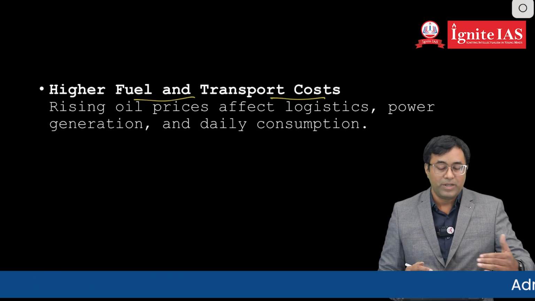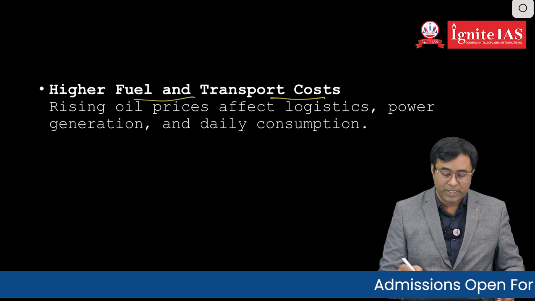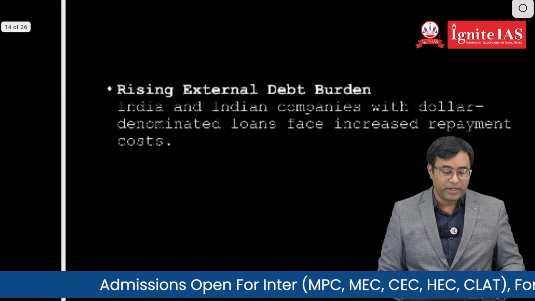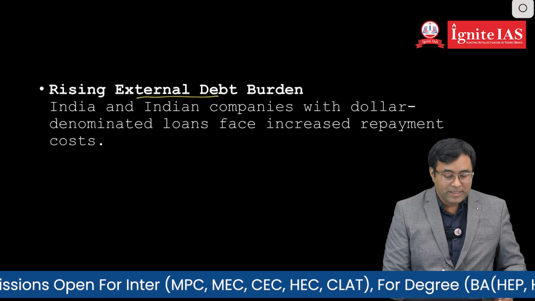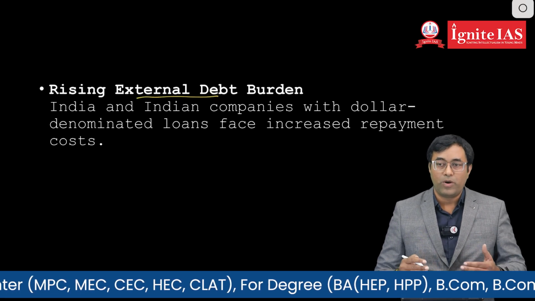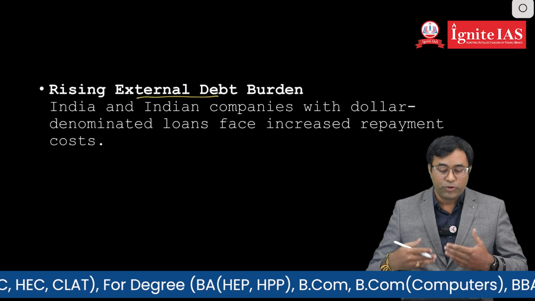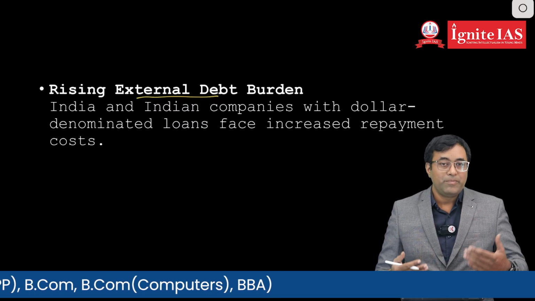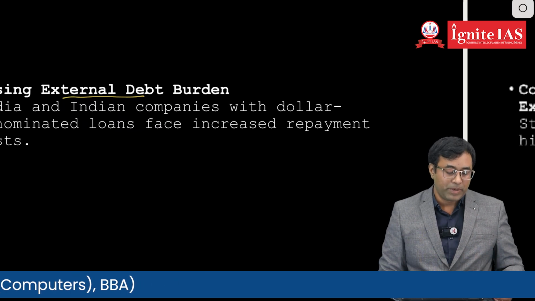Next one is higher fuel and transportation cost. As the cost of fuel is increasing, transportation cost also increases. Logistics sector, power and daily consumption will be affected. Next one is rising external debt burden. Whatever the loans we have taken, we have to pay them in terms of dollars, and the repayment cost will be high when currency has been depreciated.